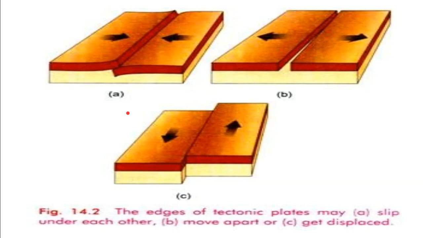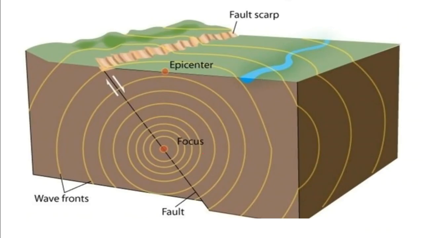In figure A, we see that the tectonic plates may slip under each other. In figure B, the tectonic plates may move apart. And in the third figure, we see that the tectonic plates get displaced.